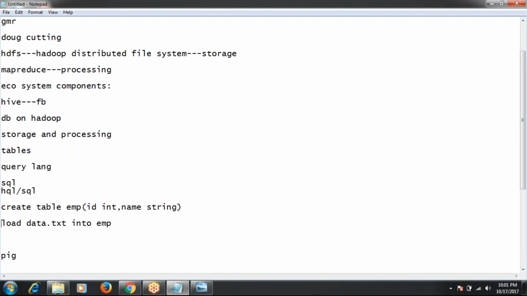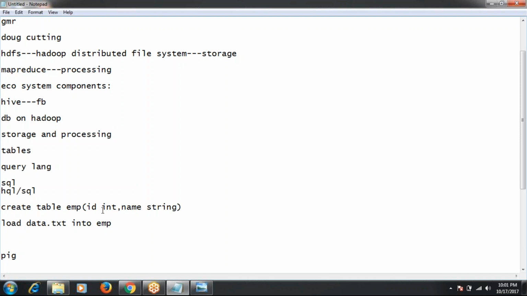This is another query. So data.txt should have all the columns of the employee table? Exactly. Before creating the table, first of all we have to know the schema, right? We have to know how many fields, how many variables data.txt contains.